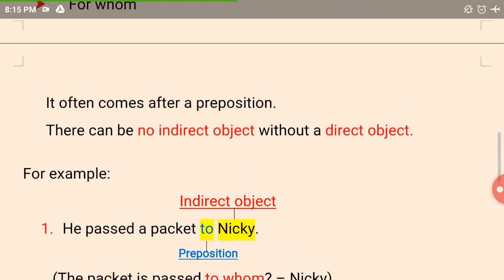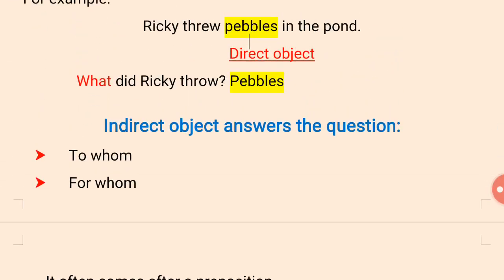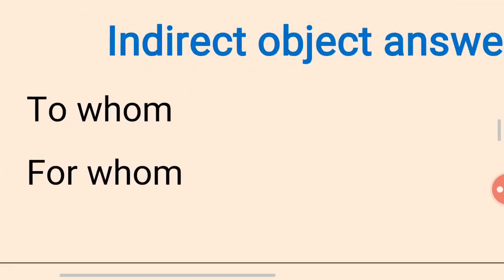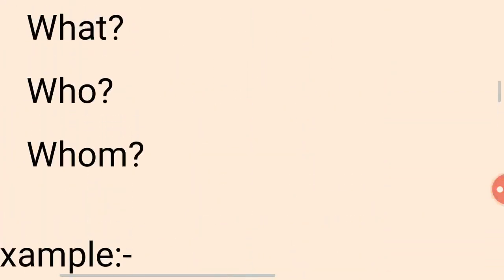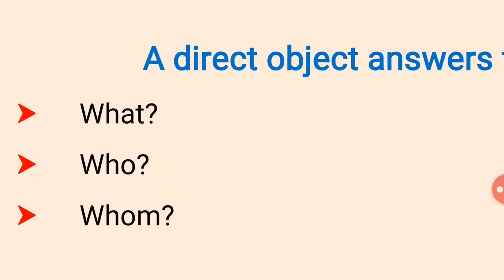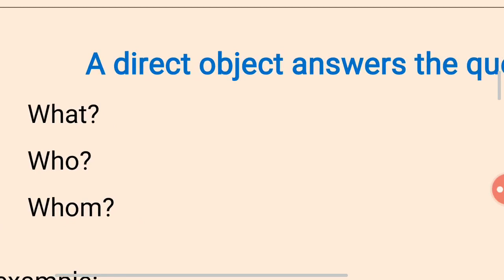So what you have to remember here is that indirect object answers the question to whom and for whom. Okay, but direct object answers the question of what, who, and whom.